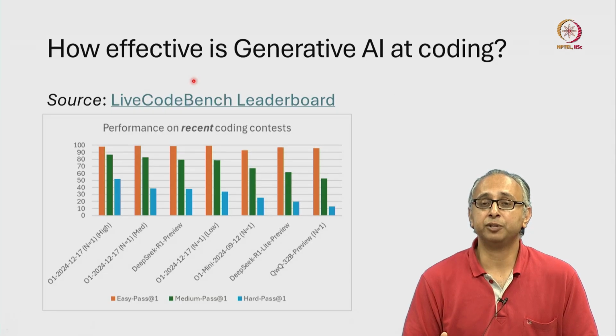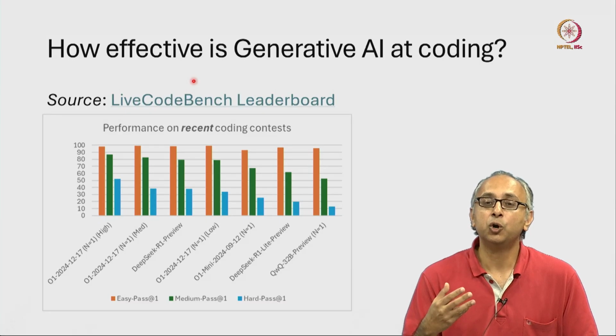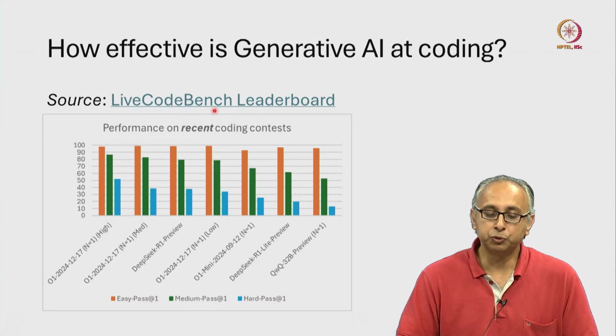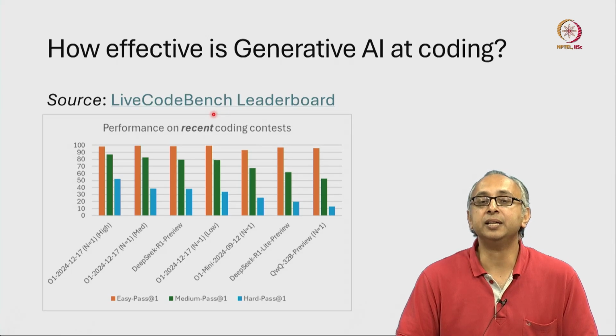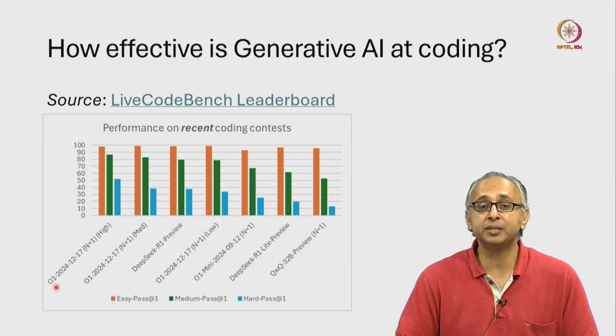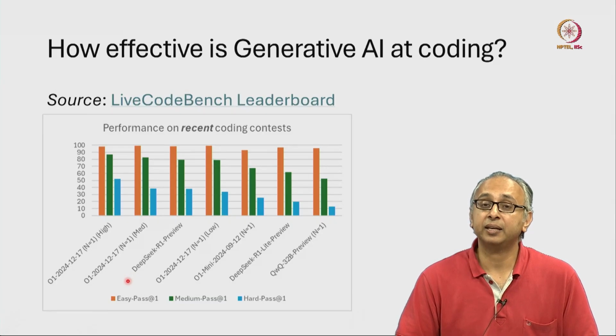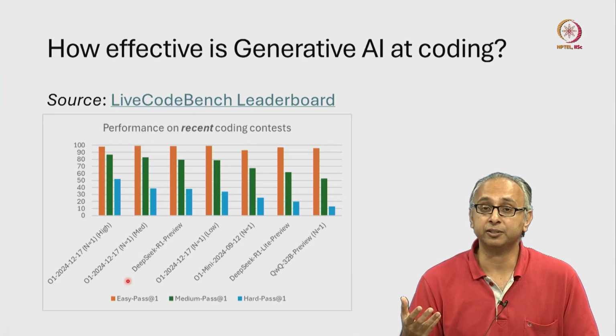I'm recording this video in early 2025, and at this particular point in time, one of the most powerful generative AI models, OpenAI's O3, is not yet available to the researchers who lead the Live Code Bench effort. Nevertheless, they have examined the performance of some of the O1 models and some of the newer models like DeepSeek that have proved extremely effective.